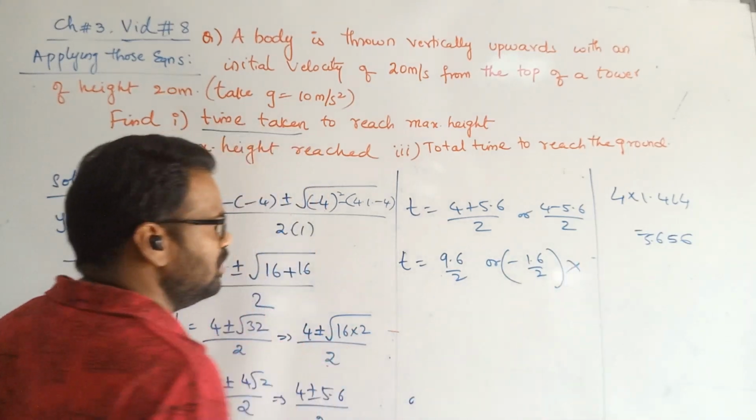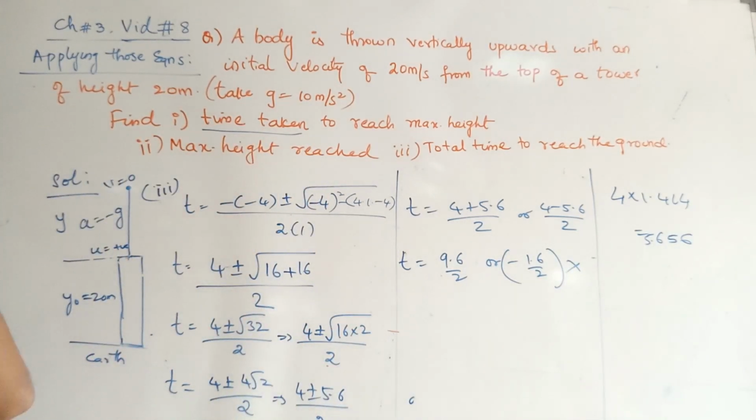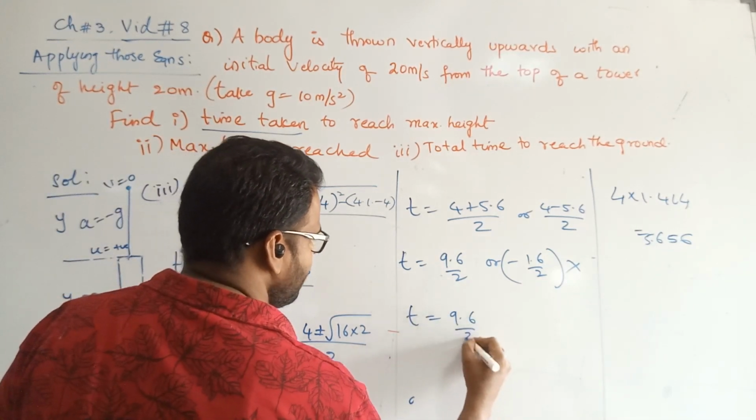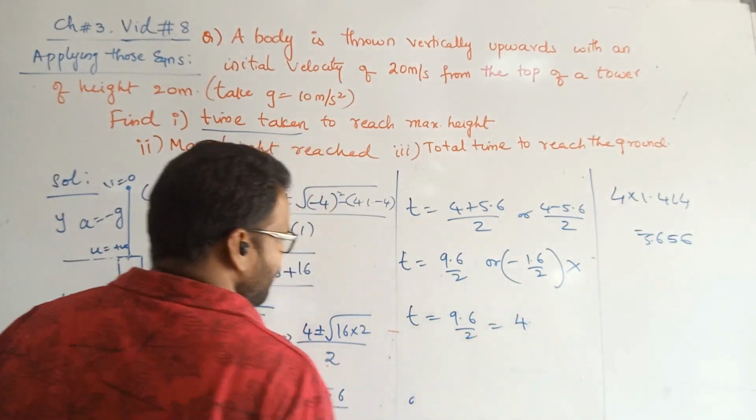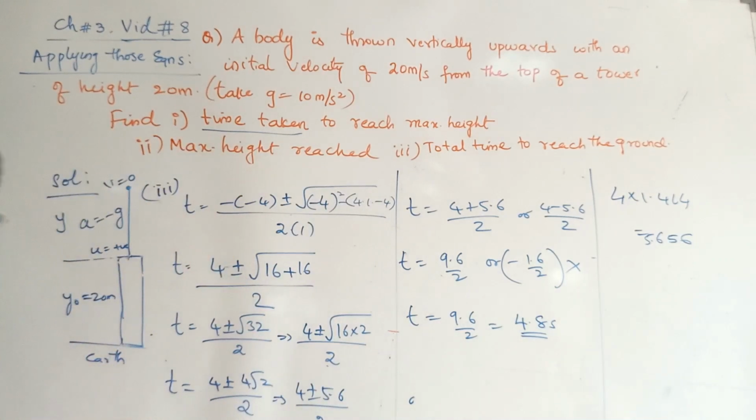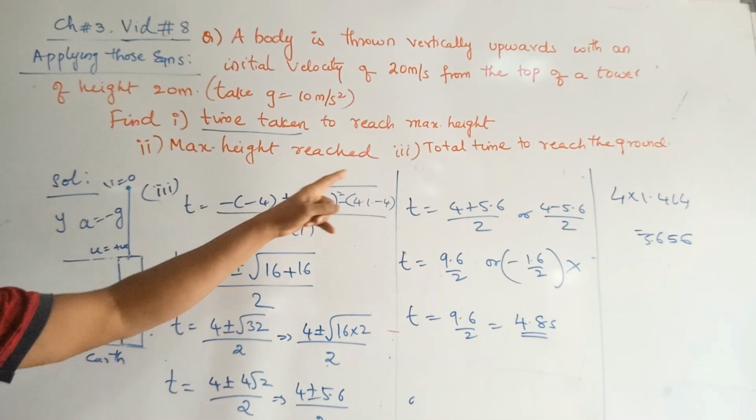This negative time can be ruled out. Time cannot be negative, minus time can never exist. Accordingly, that can be ignored. And the final time we need is 9.6 by 2, which equals 4.8 seconds. This is the answer, the time taken to reach the ground.